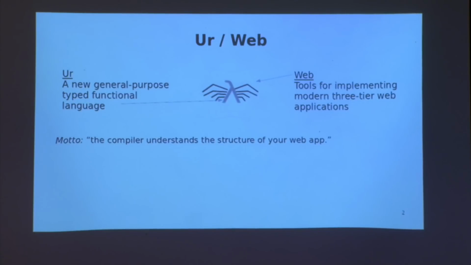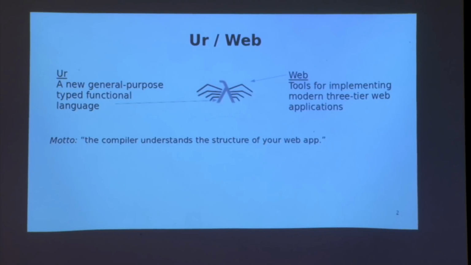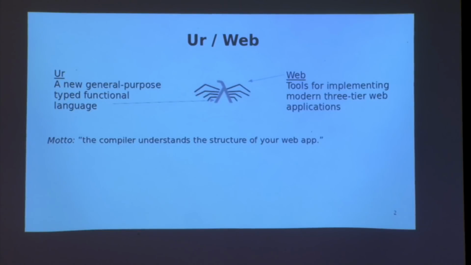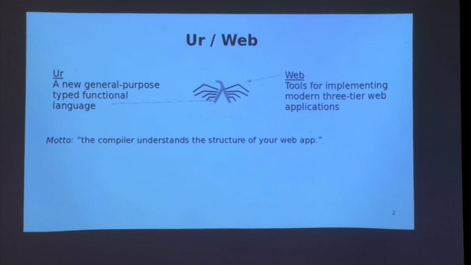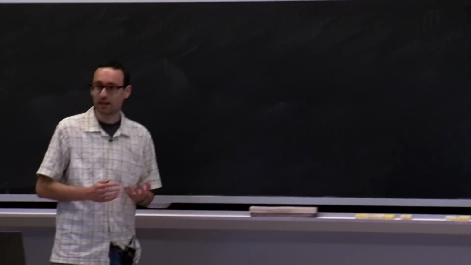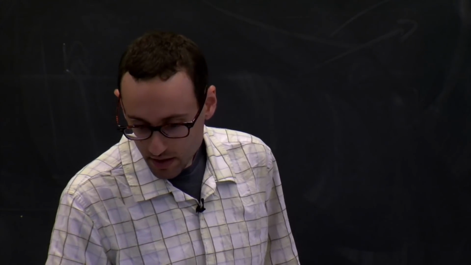And the whole point of Ur-Web is that instead of having a general purpose programming language and then having a library or a traditional framework for building web applications, it's all integrated into a customized programming language. And it's a language that involves compilation, not interpretation at runtime, and the compiler in some sense understands what a web application is supposed to do, and it will point out mistakes that you're making that a conventional compiler for, say, Java would not be able to realize were mistakes.